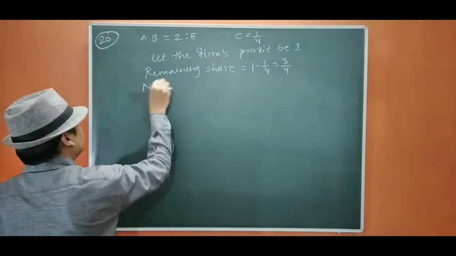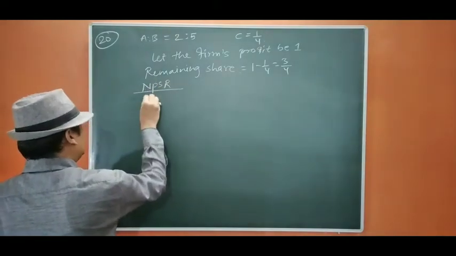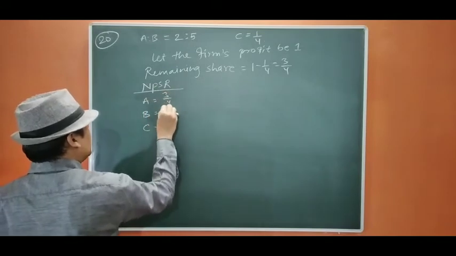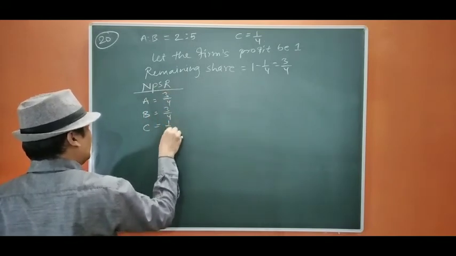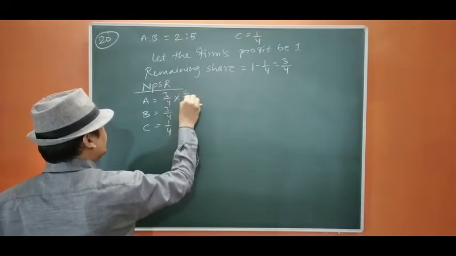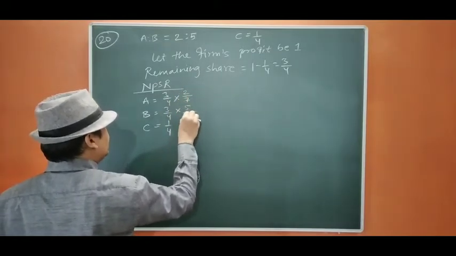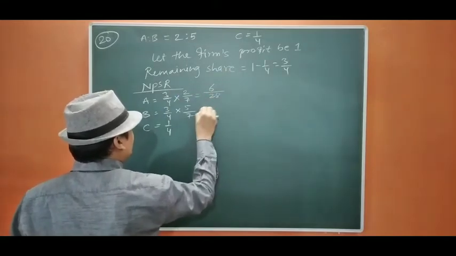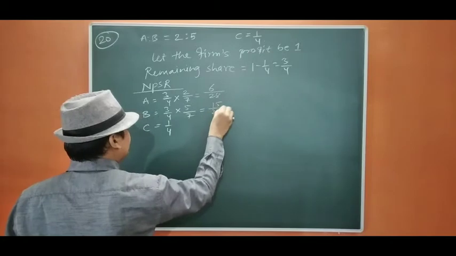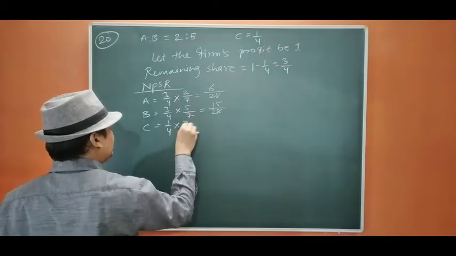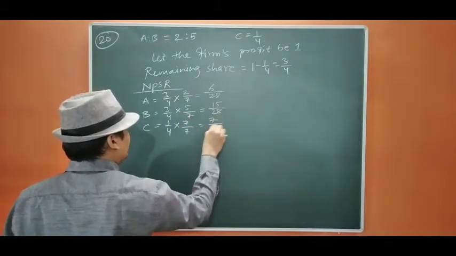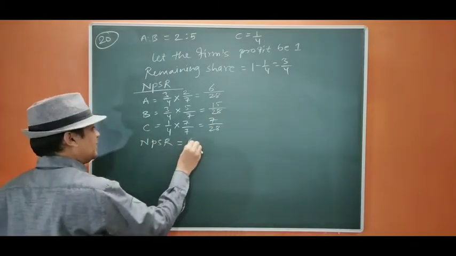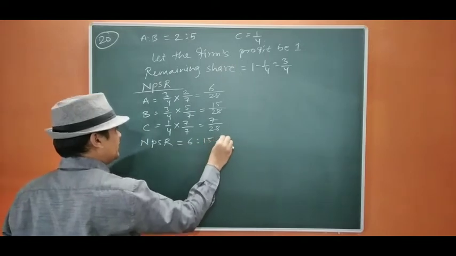New PSR: A, B, C. A gets 3 by 4 into 2 by 7, B gets 3 by 4 into 5 by 7, and C gets 1 by 4. So it is going to be 6 by 28 for A, 15 by 28 for B, and to make it 28, 7 by 28 for C. So the new PSR is 6 is to 15 is to 7.